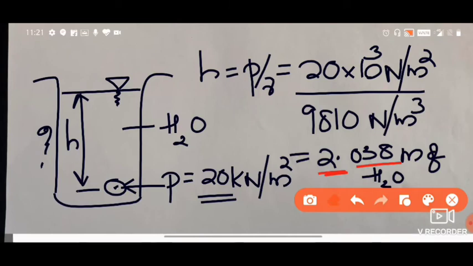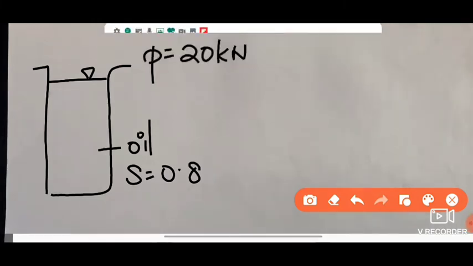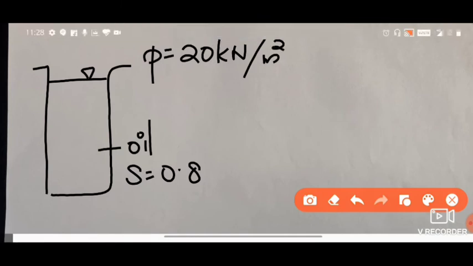Similarly, with the same question, if I say another liquid, for example, you have an oil of specific gravity 0.8. Now for the same pressure, equal to 20 kilonewton per meter square, the only difference is that you are using an oil of specific gravity 0.8. You need to find the pressure head. Here also the equation is the same, that is P is equal to gamma